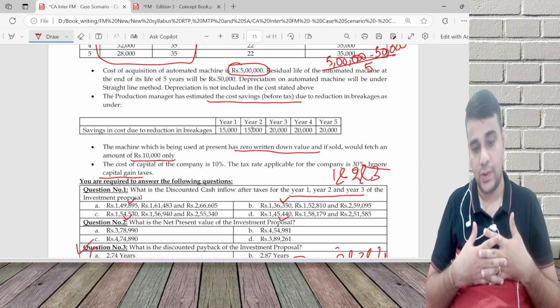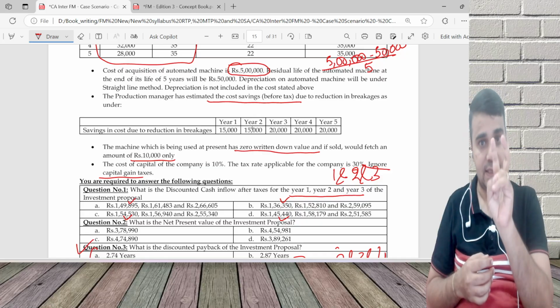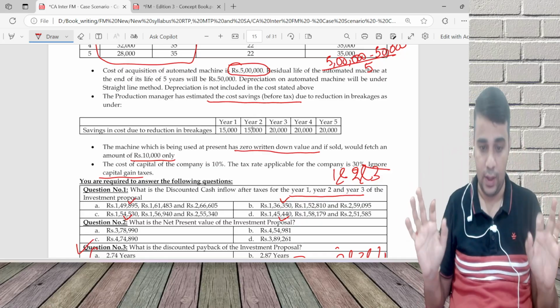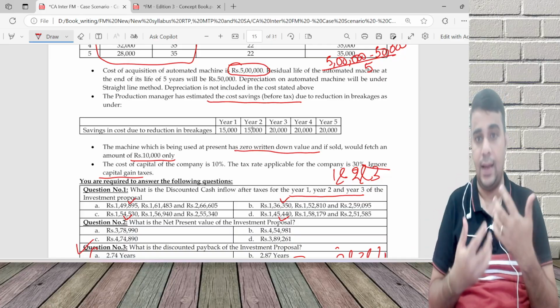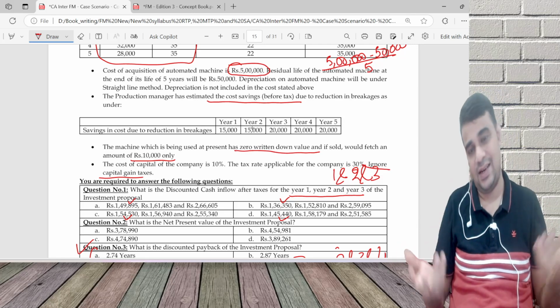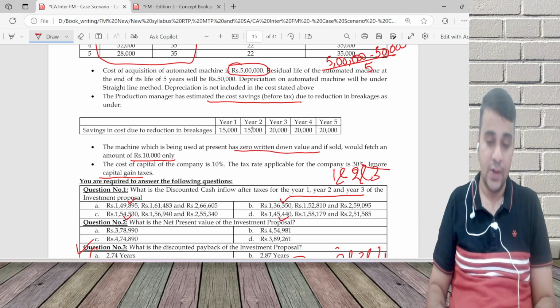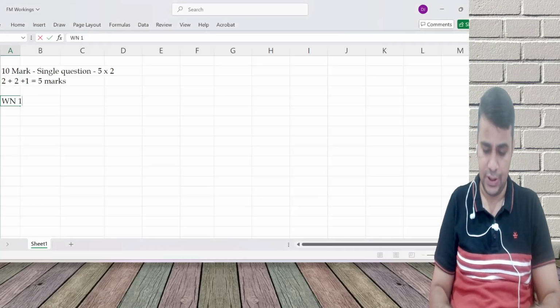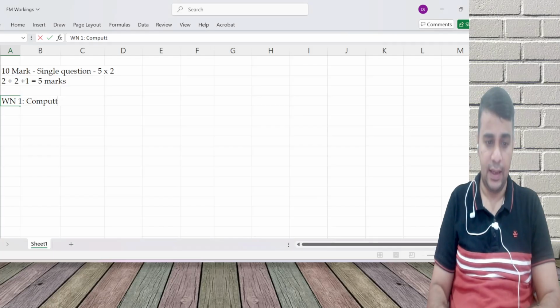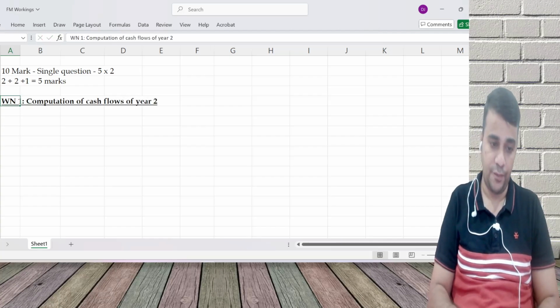What I will do is first do only the year 2 calculation, to explain how I answer it smartly, and then I'll discuss the entire solution. That's more of a formality. So working note 1, computation of cash flows of year 2.